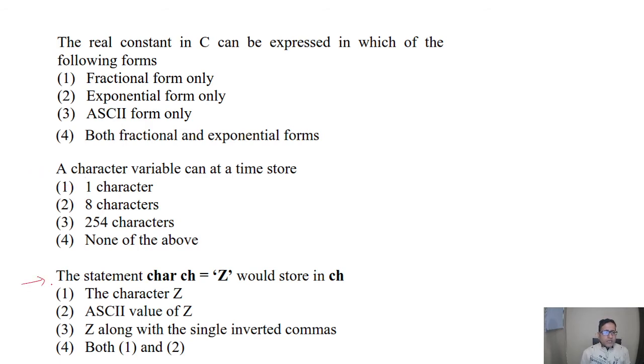Next question is, the statement char ch would store in character. So it will store the character Z. This is the right answer, because here we have the inverted commas, although this question is wrongly asked because these signs should be in the same direction, but maybe it is a printing mistake. So answer is the character Z, because we have no other option like this will not store anything, so we should mark the character Z.